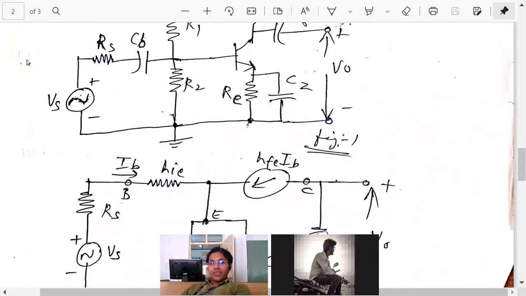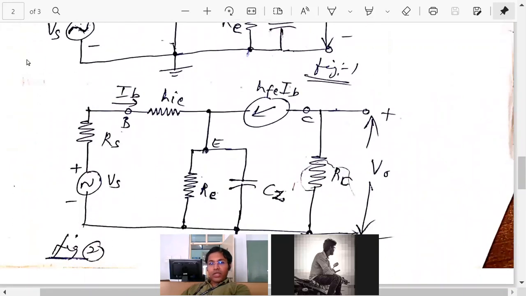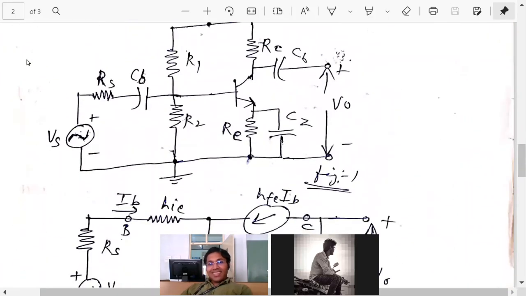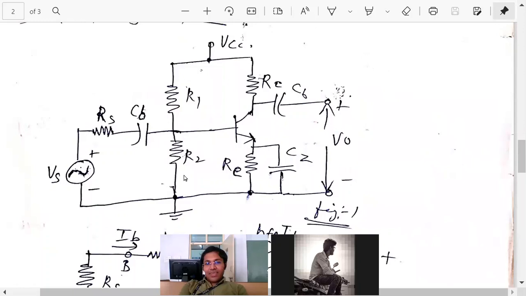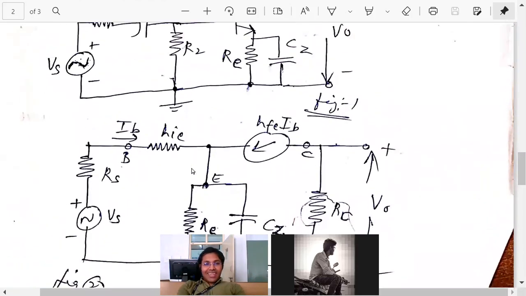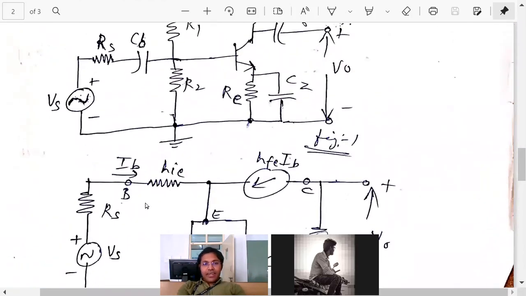Okay, so this also we did in the last class. What if these resistances, R1 and R2, are sufficiently large? For AC equivalent, what happens? R2 is anyway here. When you replace VCC by ground, R1 will also start from this point to ground. Then R1, R2 will appear to be in parallel. If that parallel combination is sufficiently large resistance, I can open circuit. So when that is large, I need not draw the resistance here. I have an open circuit.